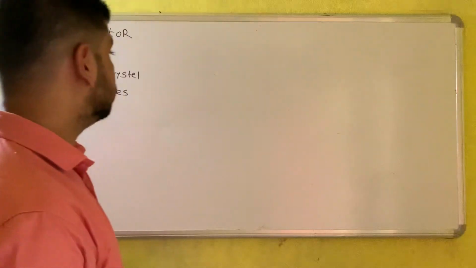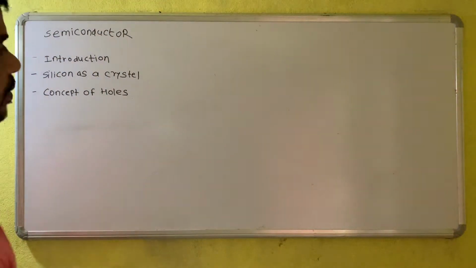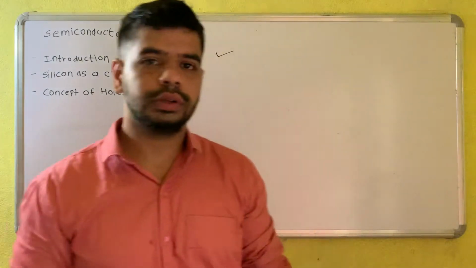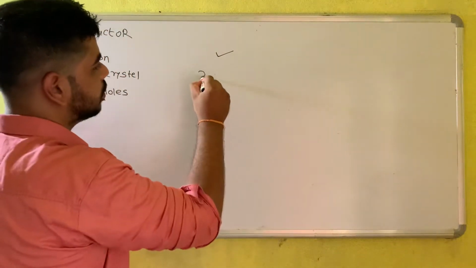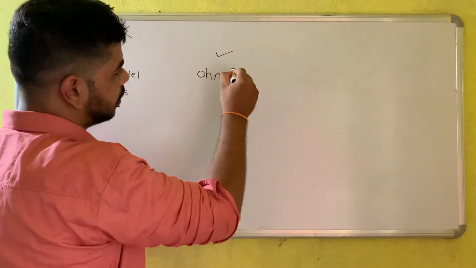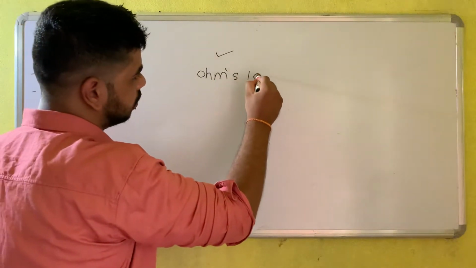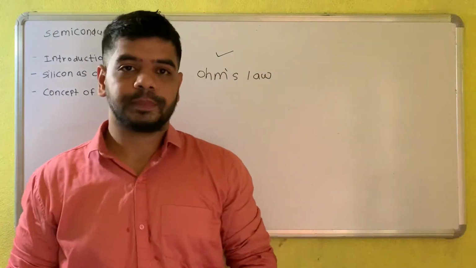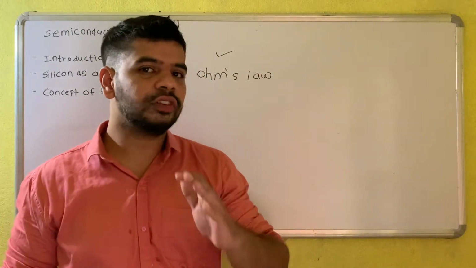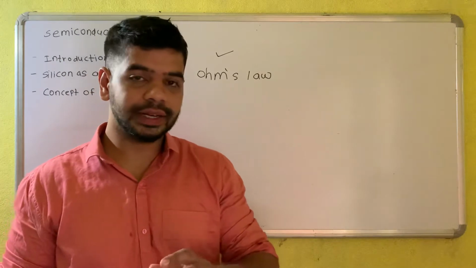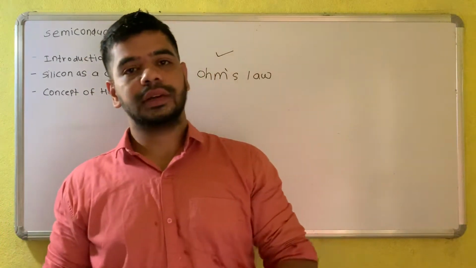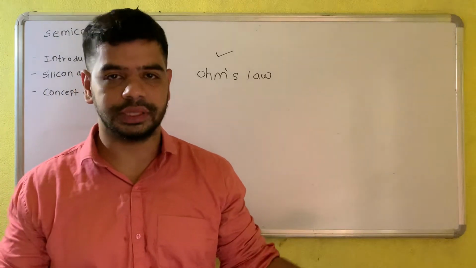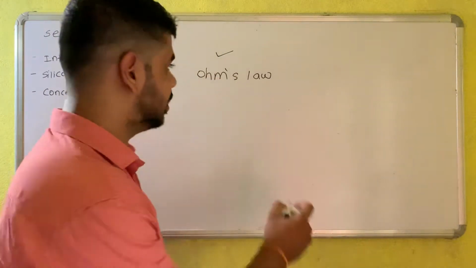Okay, anyway, so let us start with some introduction. I think first of all we will discuss Ohm's law, because this is important. What is Ohm's law? Basically, if the physical state of a conductor remains constant, then the current is directly proportional to the potential difference across it.